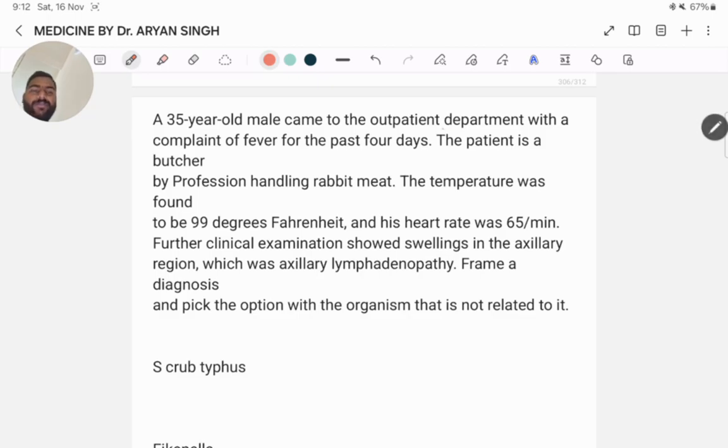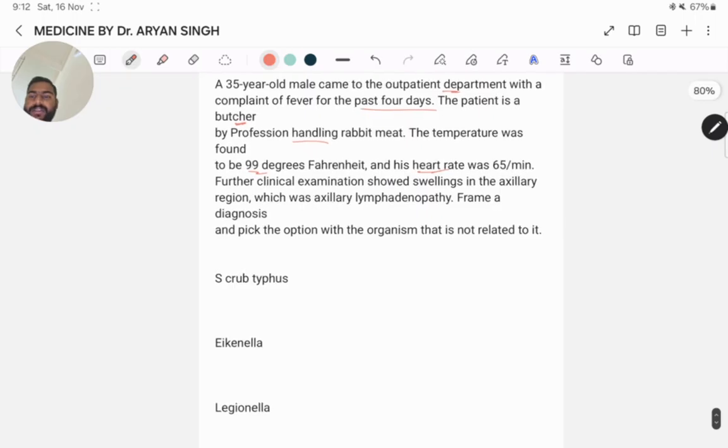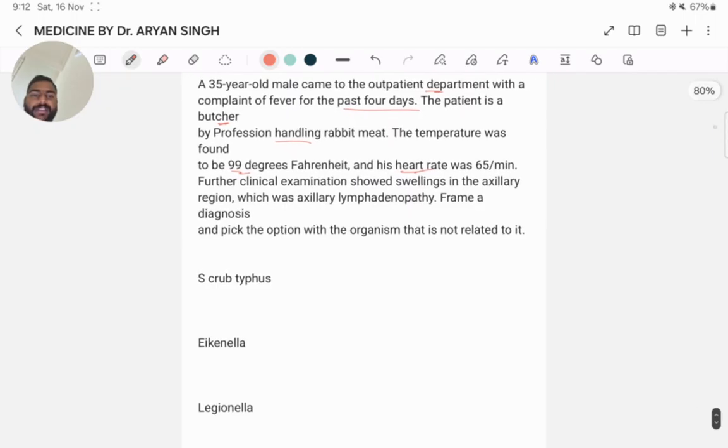We will discuss some important MCQs of the infection part of Medicine. A 35-year-old male came to the OPD with a complaint of fever for the past 4 days. The patient is a butcher by profession, handling rabbit meat. The temperature was found to be 99 degrees Fahrenheit and his heart rate was 65 per minute. Further clinical examination showed swelling in the axillary region, which was axillary lymphadenopathy.